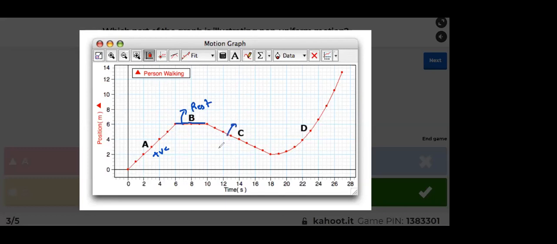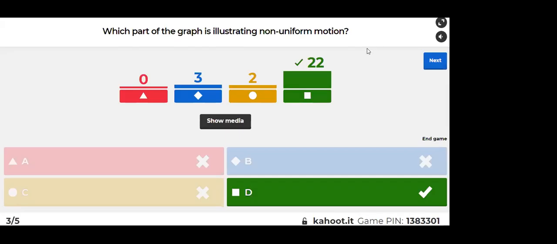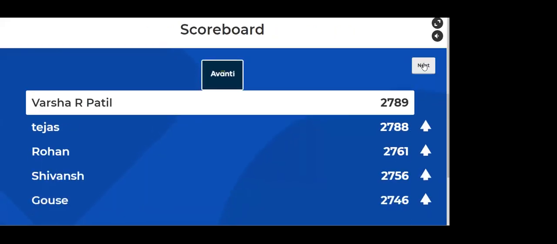What is the meaning of C? Sir, C means negative slope, meaning it is going back in the reverse direction. And D is curved. So it is non-uniform speed, right? Because it is a position versus time graph. It may be constant acceleration, but the question is about uniform and non-uniform motion, which is about speed. Okay, next.